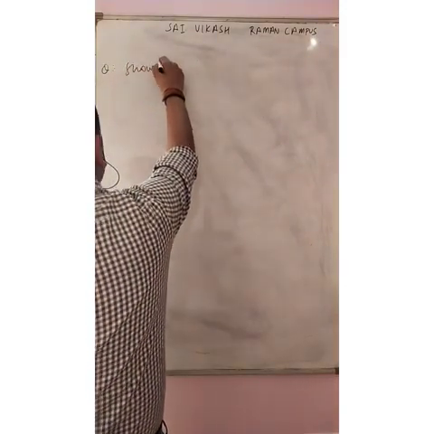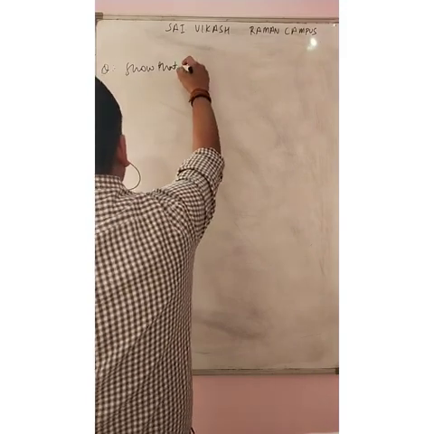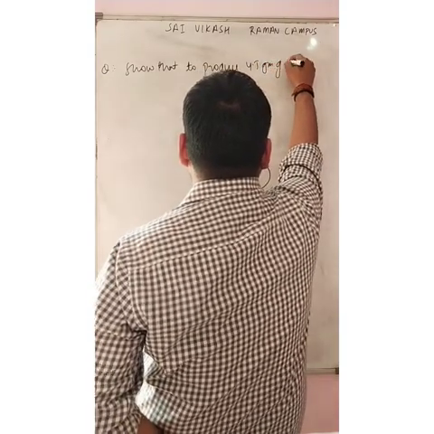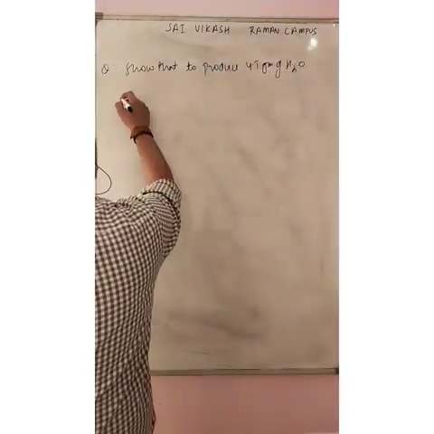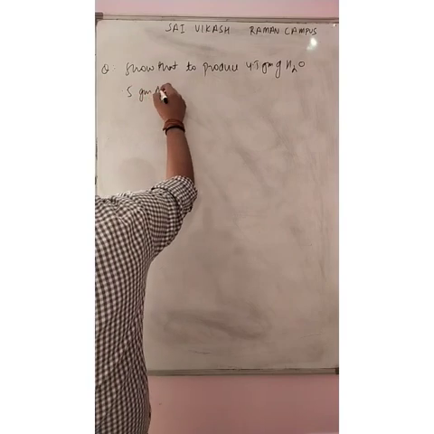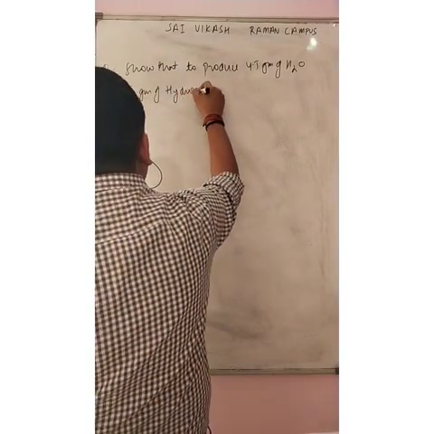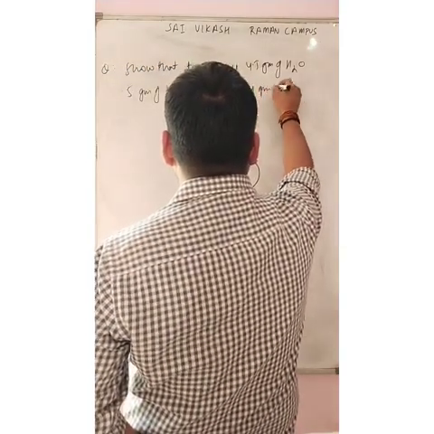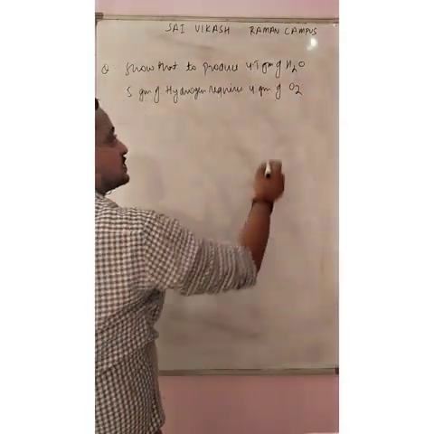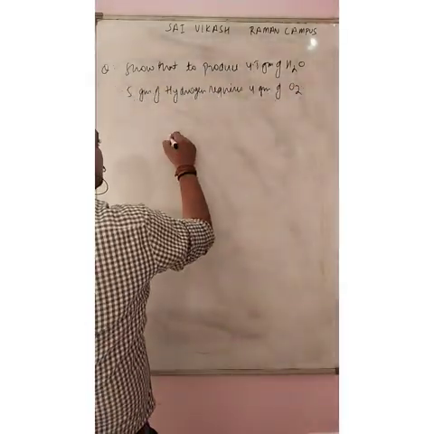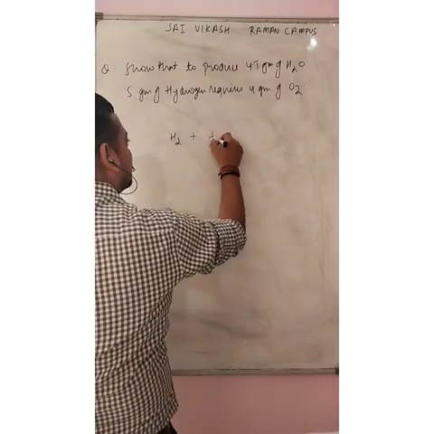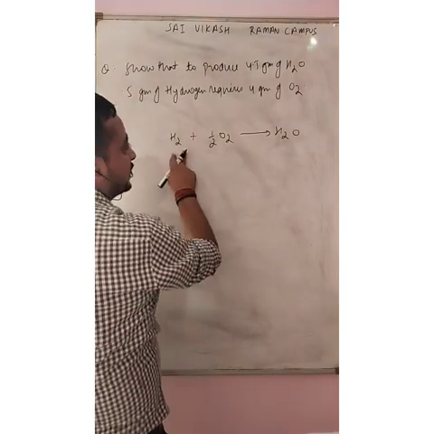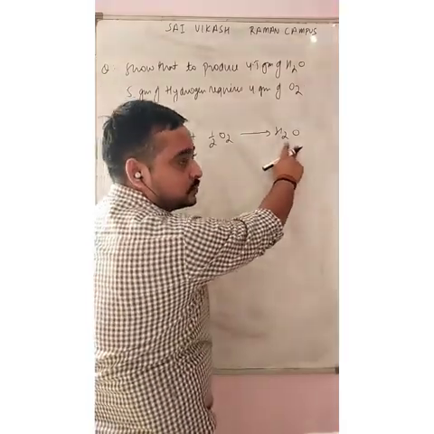Show that to produce 4.5 gram of H2O, 0.5 gram of hydrogen requires 4 gram of O2. It is as simple as the earlier example. You just have to write H2 plus half O2 gives H2O. This is the combustion of hydrogen in the presence of oxygen to yield the H2O molecule.